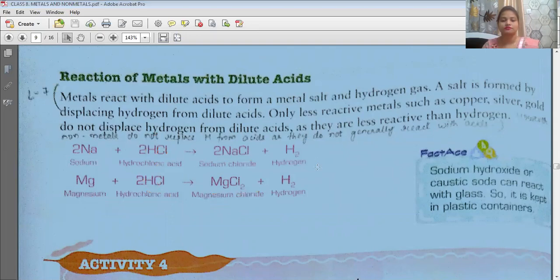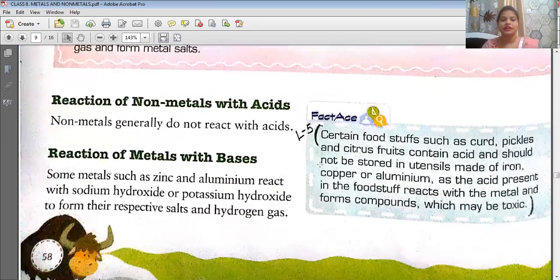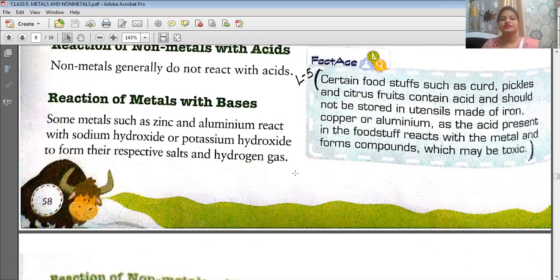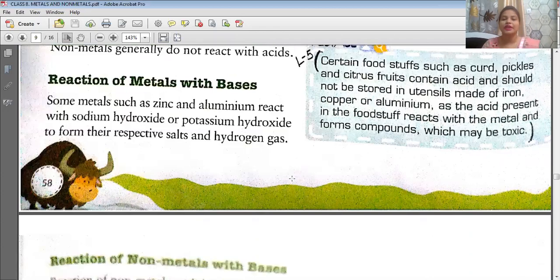Okay, now reaction of non-metals with acid. Generally, non-metals do not react with acid. Non-metals, they do not react. So the next topic is our reaction of metals with bases.